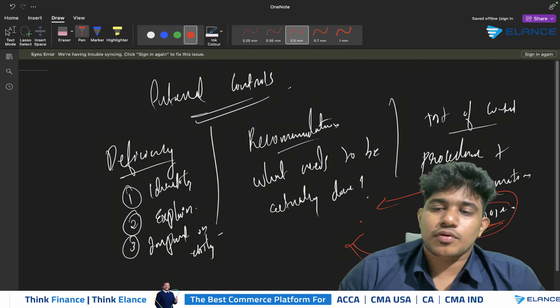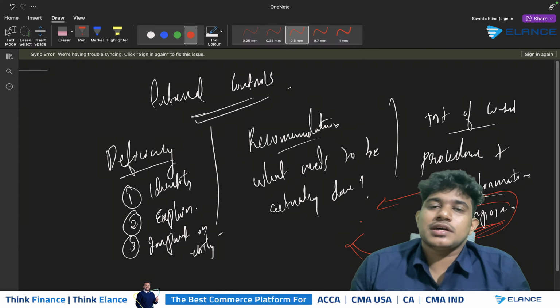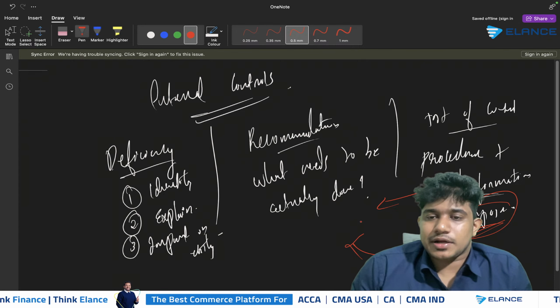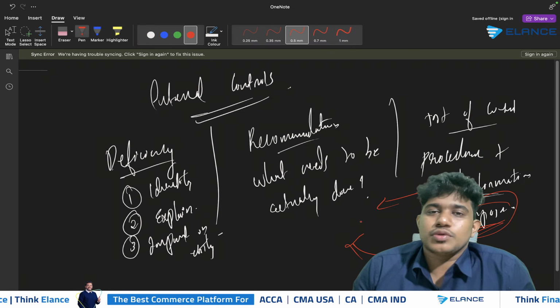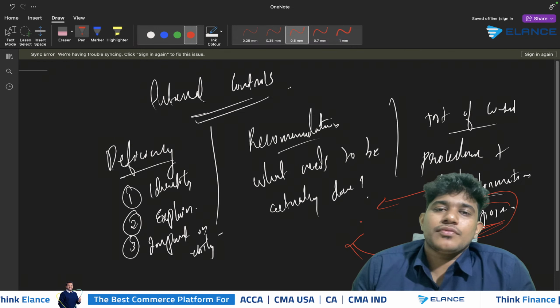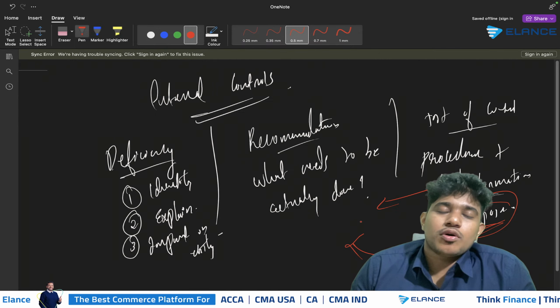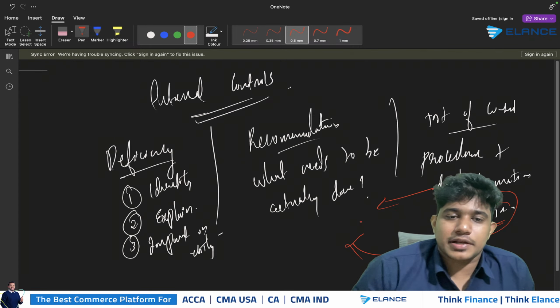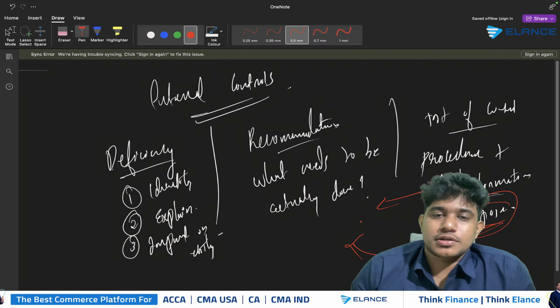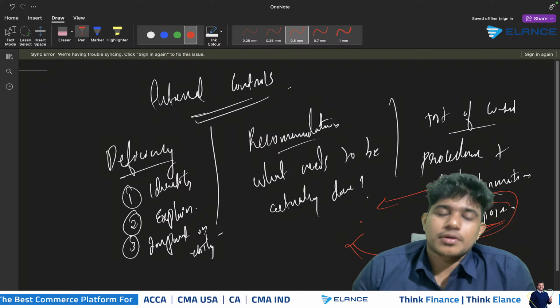So in this case, what we need to confirm? We need to confirm whether the sales orders are sequentially numbered. So what will be the document? Sales orders will be the document. So how can you do that? Obtain a copy of sample of sales orders in order to confirm whether they are sequentially numbered. So that should be the recommendation. That should be the test of control.